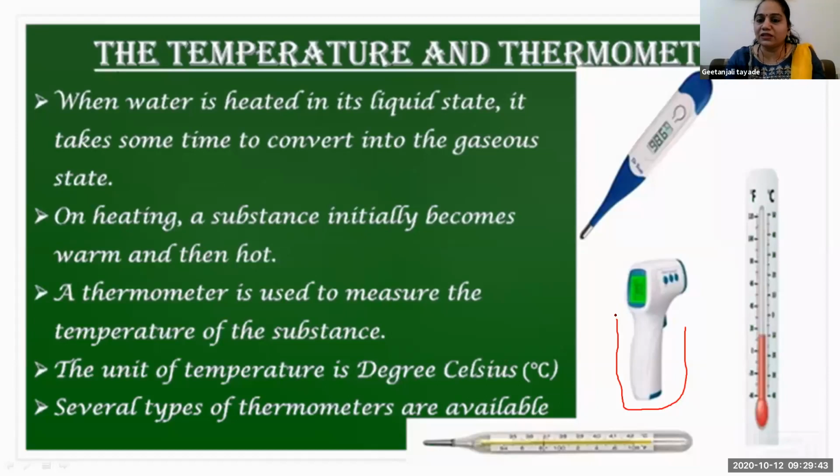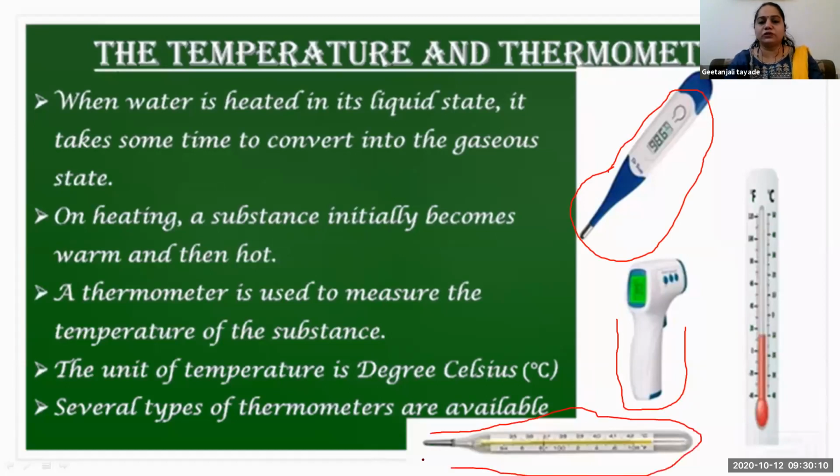Nowadays we are seeing what is called a digital thermometer. They just point red light rays on any body part of ours, basically on the head or on our hand, so they can identify our body temperature. You can also see in a clinic, doctors are checking our body temperature through this type of digital thermometer. But nowadays this L shape is very famous, and very common.